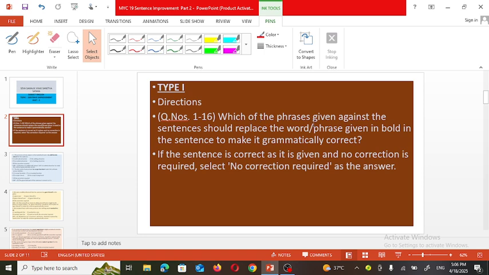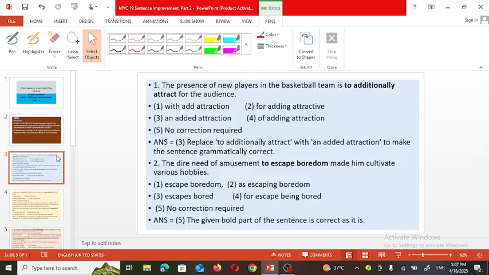Which of the phrases given against the sentences should replace the word or phrase given in bold in the sentence to make it grammatically correct? If the sentence is correct and you don't want any kind of improvement there, then you can select the option no correction. Now let's see the first sentence.